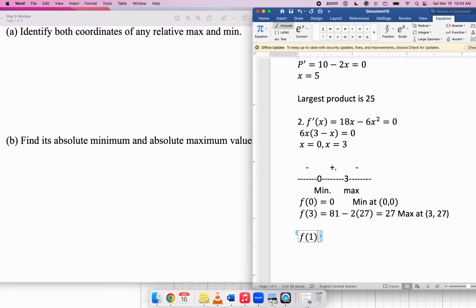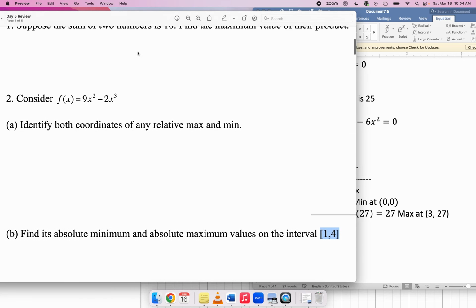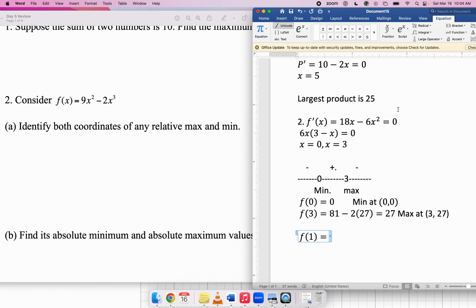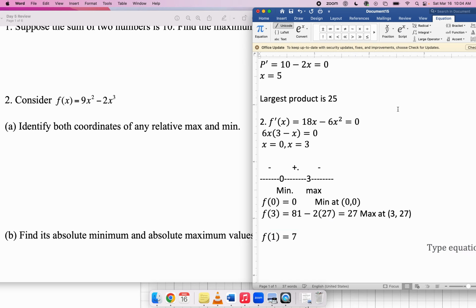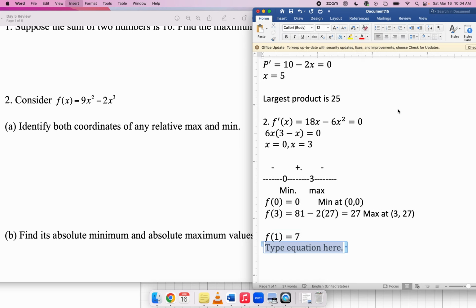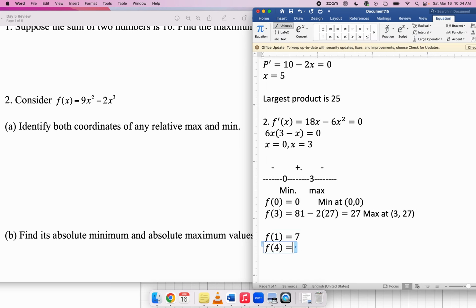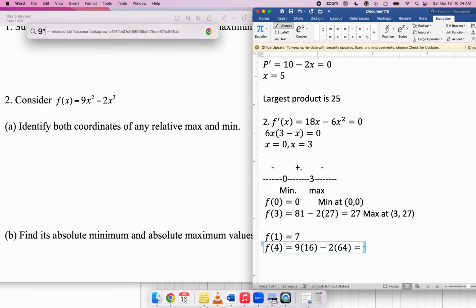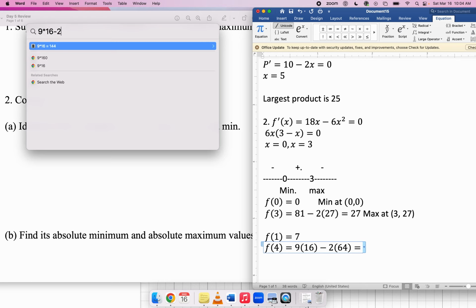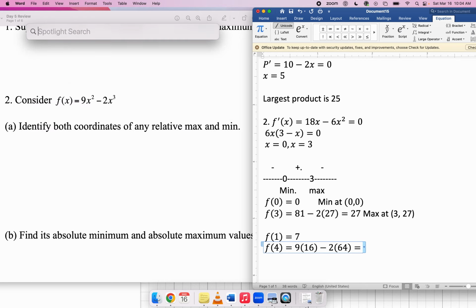So f of 1 would be, what is this function again? That'd be 9 minus 2, which is 7. And finally, f of 4, that would be 9 times 4 squared, so 9 times 16, minus 2 times 4 cubed, which is 64. I don't know what that is. 9 times 16 minus 2 times 64, I get 16.